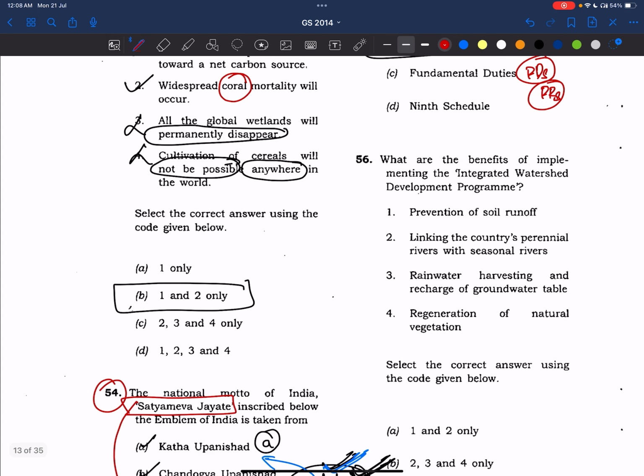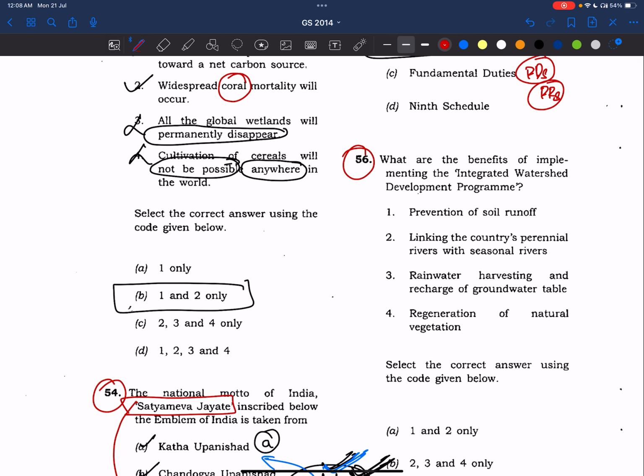Okay. Coming to the 56th question. What are the benefits of implementing the integrated watershed development program? See, in the watershed development program we will not build larger dams. We'll just build small check dams. It just regulates the flow. It does not stop it.